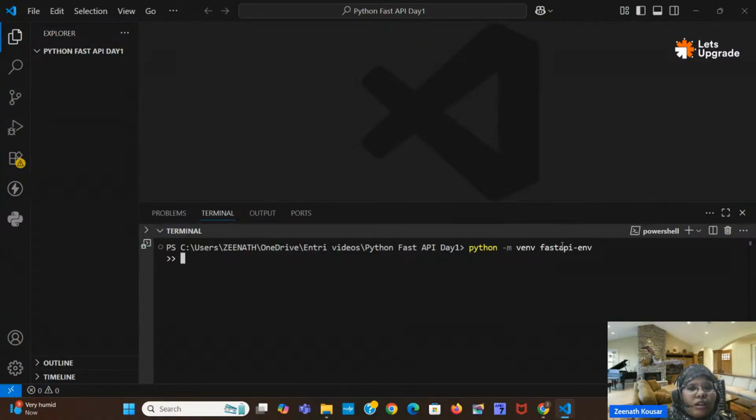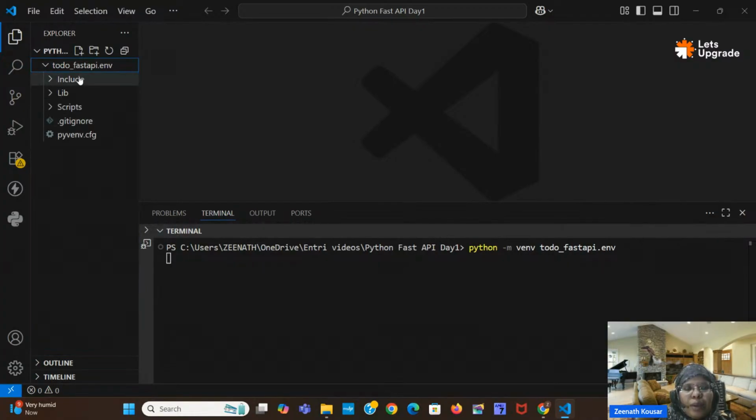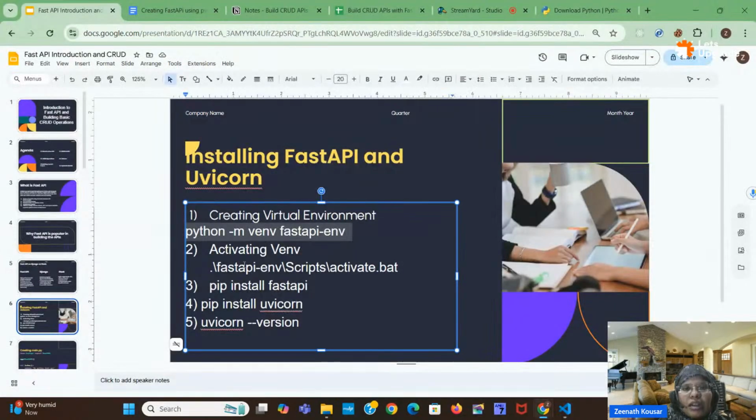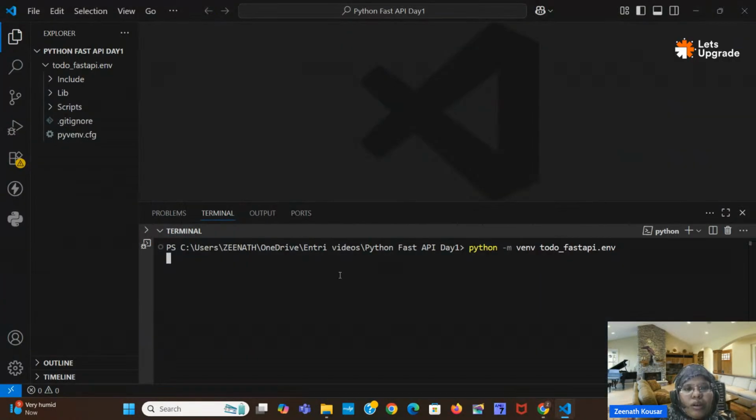You can change the name as well. Suppose I give it todo_fastapi.env. Like this you can create a virtual environment. Here a particular folder has been created. Next, you can activate your virtual environment.